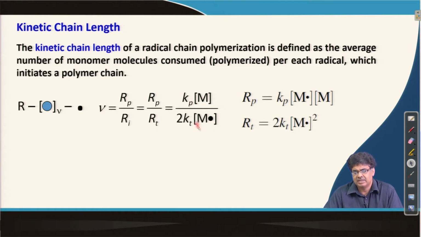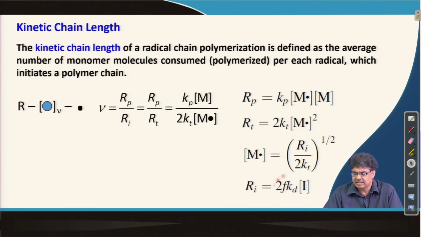To find out this M dot, we again rearrange this to get this expression. We have done it earlier, and for a thermally initiated chain, this is the rate of initiation.